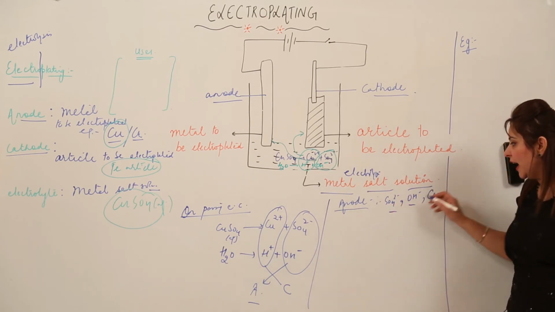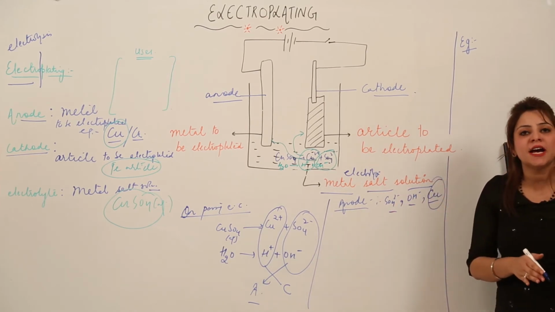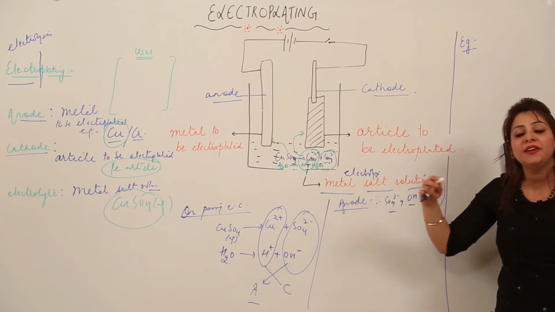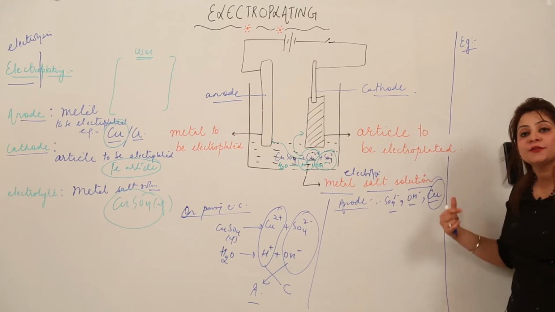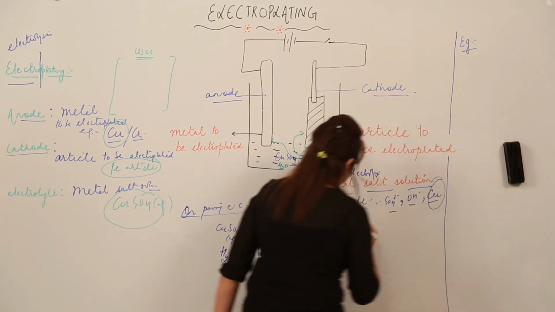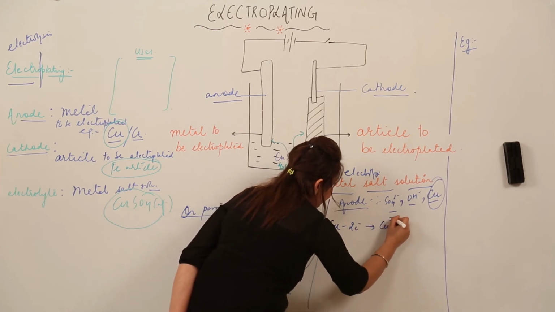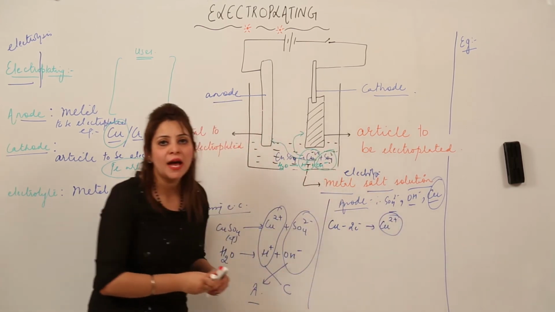Out of these three ions, copper has the lower discharge potential, so obviously it will be discharged on the anode, and the reaction which is going to take place is for copper only. What will happen? Copper will lose its 2 electrons and form the copper ion. This is going to happen at the anode.